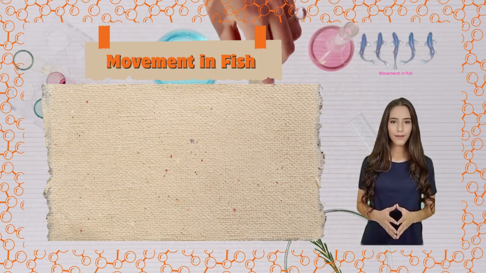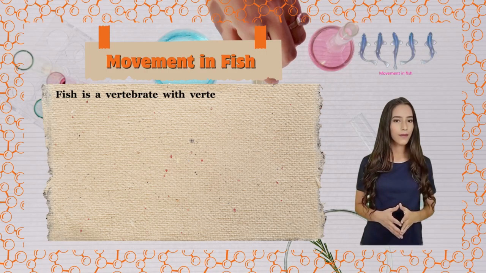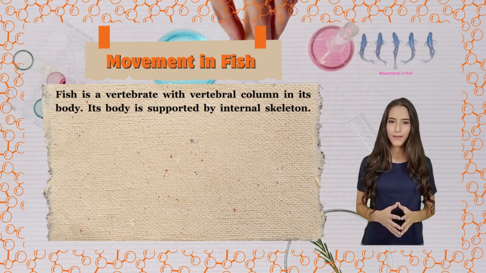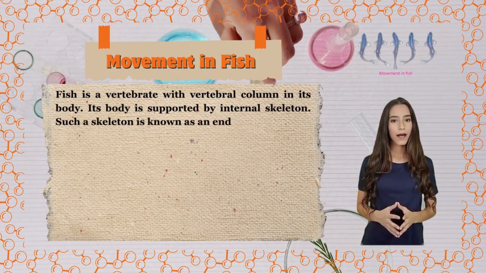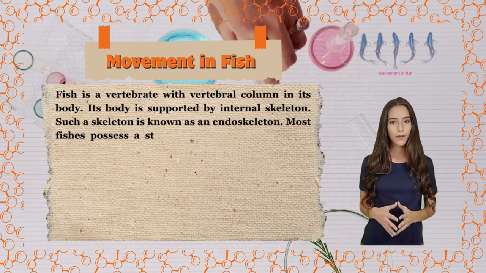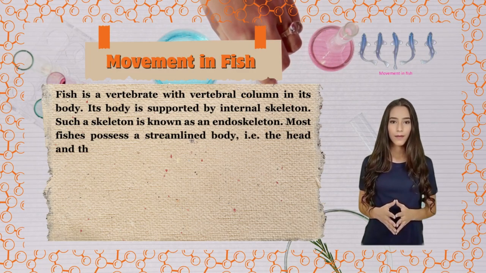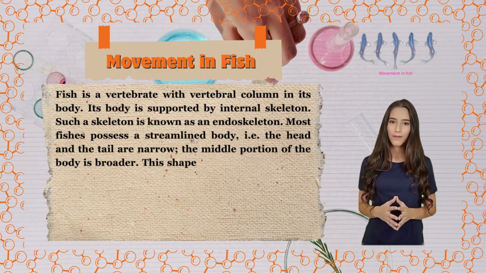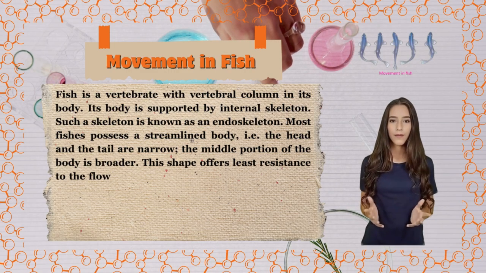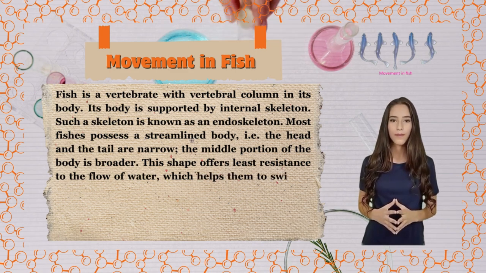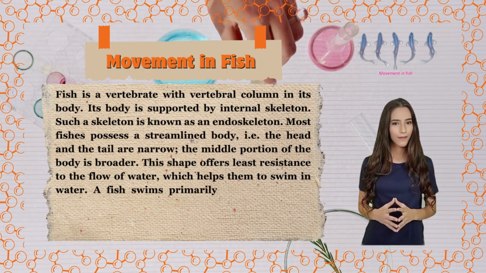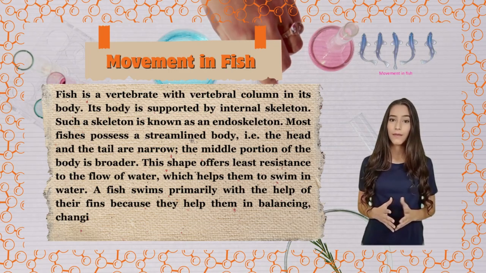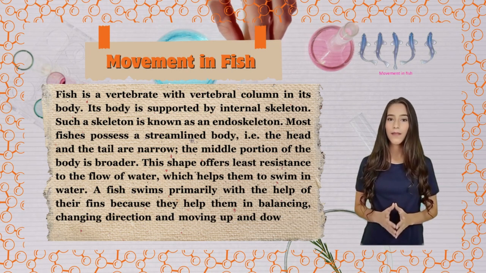Movement in fish. Fish is a vertebrate with vertebral column in its body. Its body is supported by internal skeleton. Such a skeleton is known as an endoskeleton. Most fishes possess a streamlined body, that is, the head and the tail are narrow, the middle portion of the body is broader. This shape offers least resistance to the flow of water, which helps them to swim in water. A fish swims primarily with the help of their fins because they help them in balancing, changing direction and moving up and down, and so on.